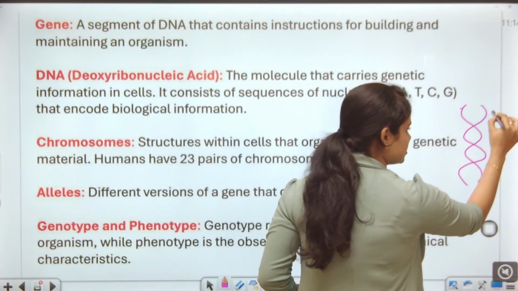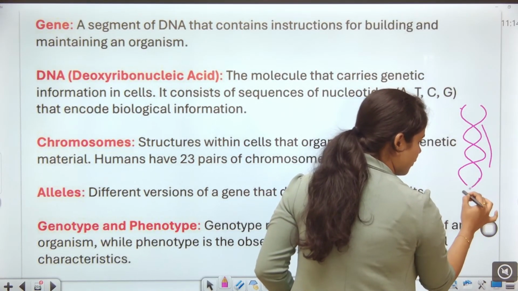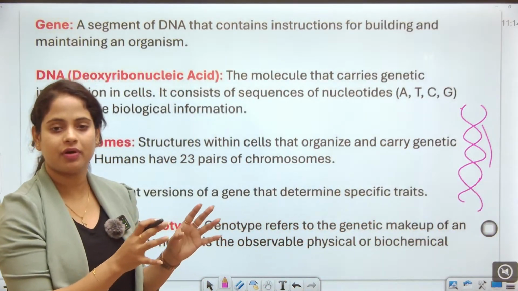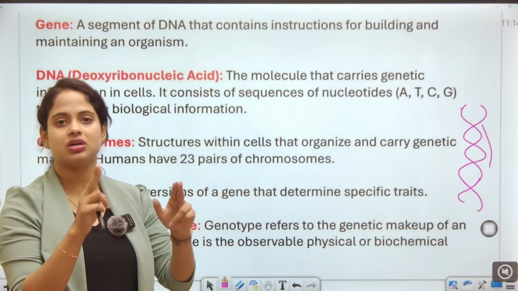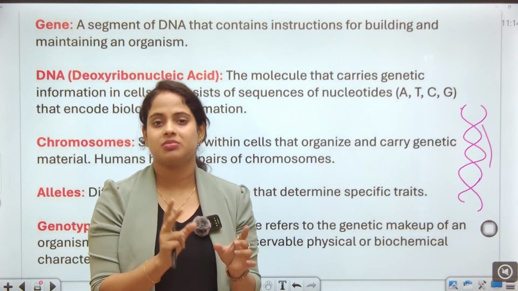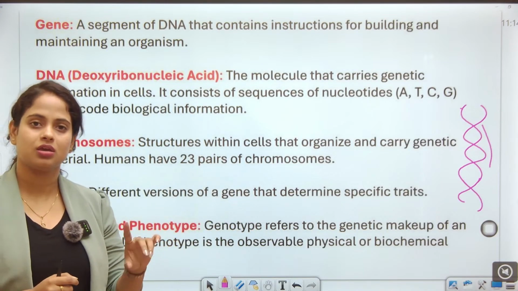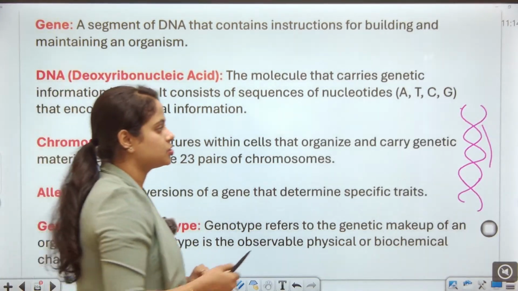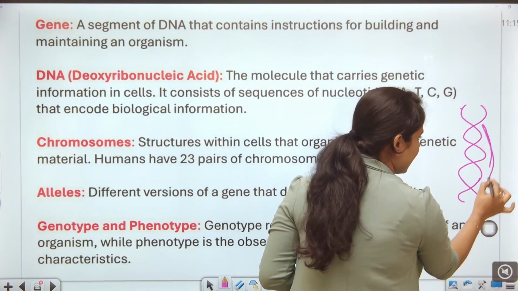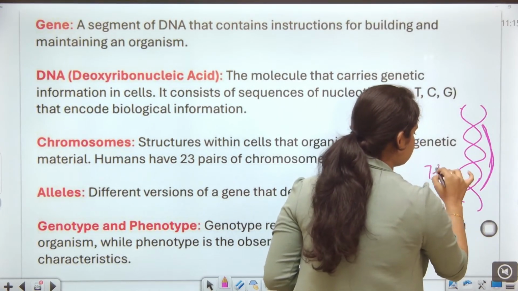The two strands are not joined anywhere; if you see the 3D animation structure of the DNA, you can clearly see that. There is no joint inside, and the whole set of the segment we can say is the gene.